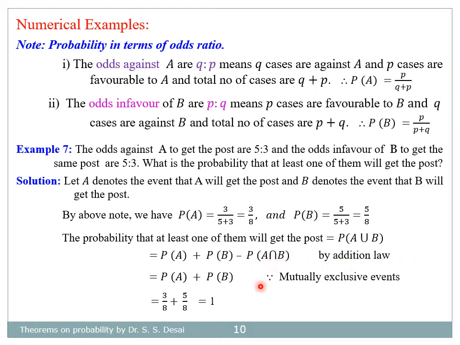And as A and B are mutually exclusive here, because only one will get the post, that is equal to probability of A plus probability of B, so that is equal to 3 by 8 plus 5 by 8 equal to 8 by 8, that is equal to 1.